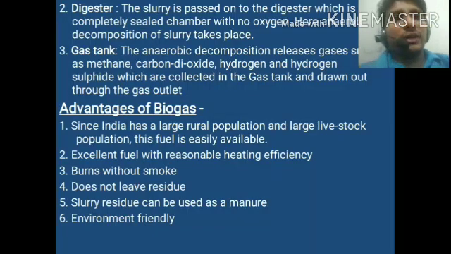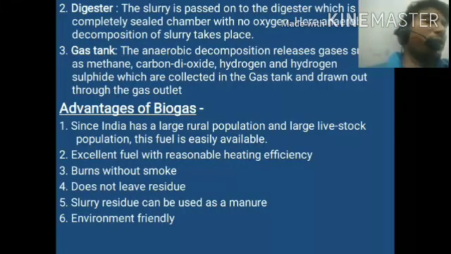Okay. The first advantage of biogas is, since India has a large rural population and a large livestock population, this fuel is easily available. First of all, I told you biogas is formed from biocomponents: cow dung, plant wastage, vegetable wastage, and India has a large rural population. That's why we can form biogas easily.